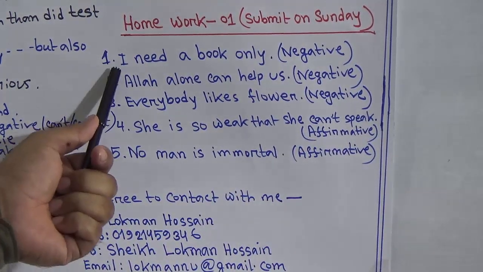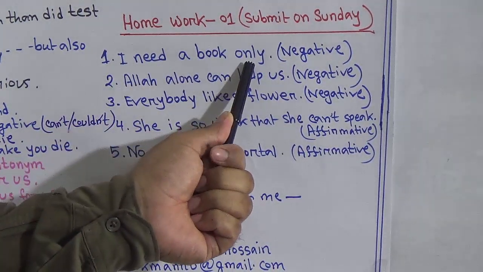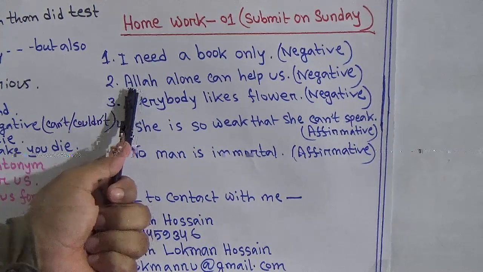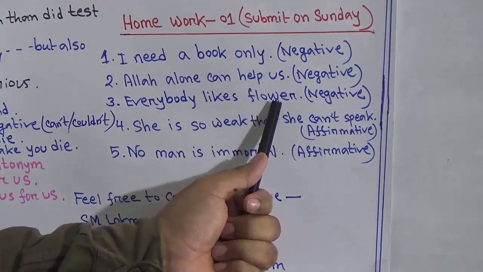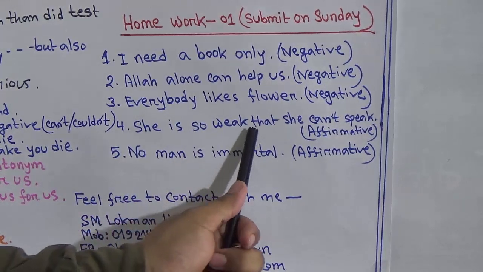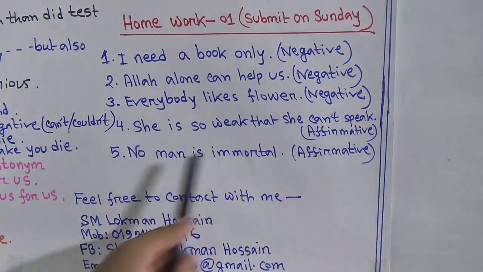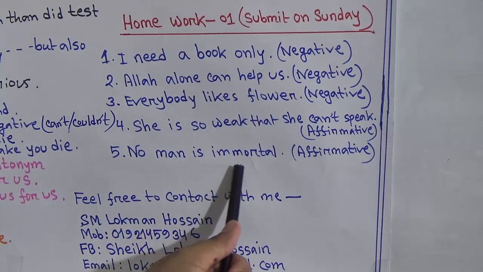The first sentence: I need a book only. Second one: Allah alone can help us. Third: Everybody likes flowers. Fourth: She is so weak that she can't speak. Number 5: no man is immortal.